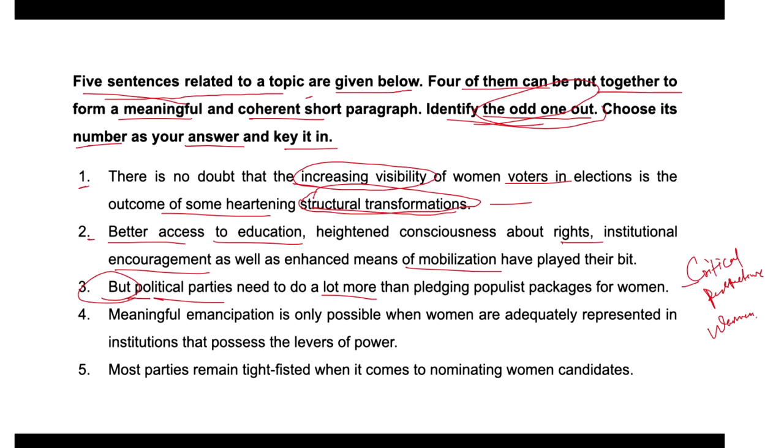And option four states: meaningful emancipation is only possible when women are adequately represented in institutions that possess the levers of power. Now, this sentence emphasizes the importance of women again, right? Women adequately represented in institutions that possess the levers of power. So, the importance of women's representation in power institutions for achieving meaningful emancipation.